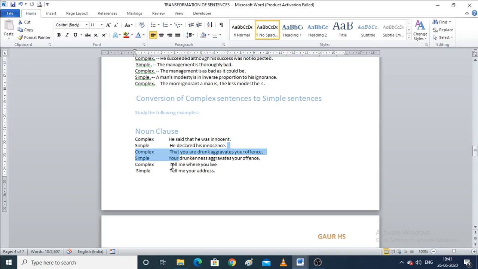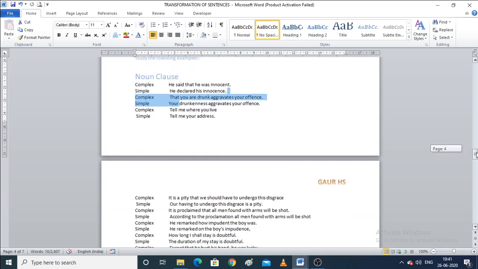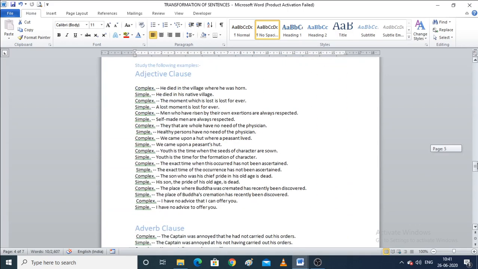Now the complex one is, tell me where you live. But if you wanted to make it simple, you'll say, tell me your address. Like that. Now the adjective clause, which says, he died in the village where he was born, and the simple says, he died in his native place. The place where someone is born, we call it a native place. So to make it simpler, we have used the word native.